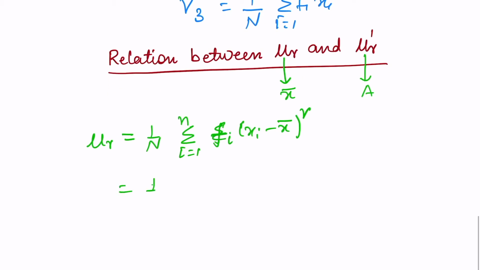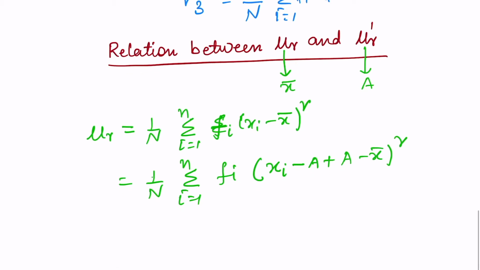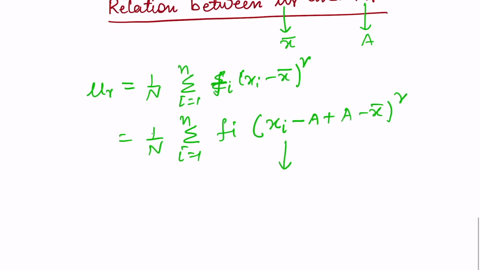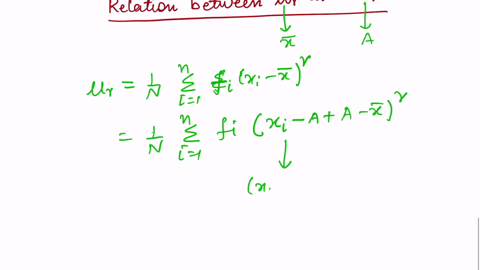Now we can always write this as fi, (xi minus a plus a minus x bar) to the power r. Now see the change in this. So this will be xi minus a, let us group it, plus a minus x bar. I can write it in this format.